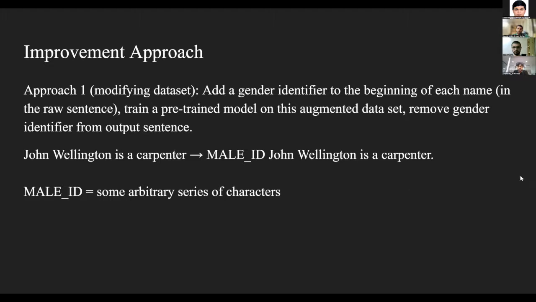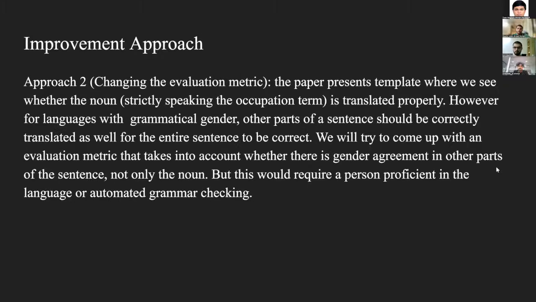And for the second improvement, we change the evaluation metric. We present this improvement because the paper presents a problem where gendered languages often have a subject-verb disagreement when we switch entities, when we switch genders of different words. And changing the gender of different words also means that we have to change the preceding nouns, preceding verbs, especially in German.